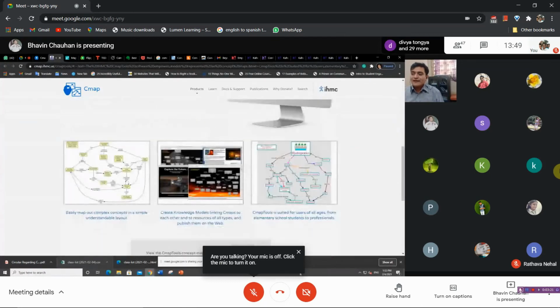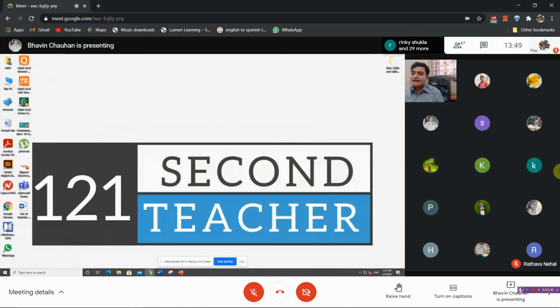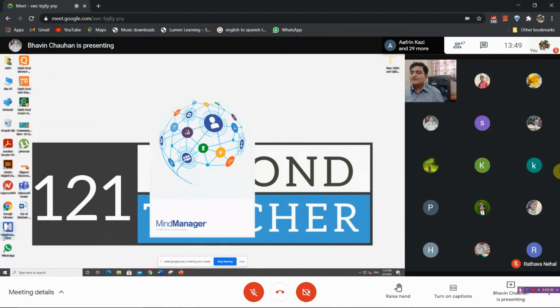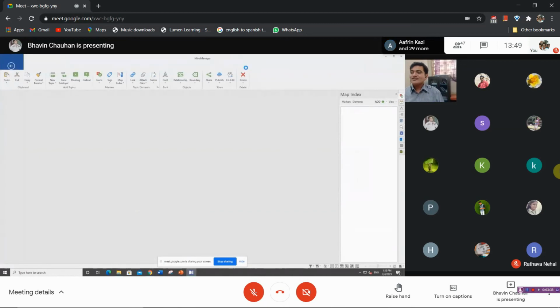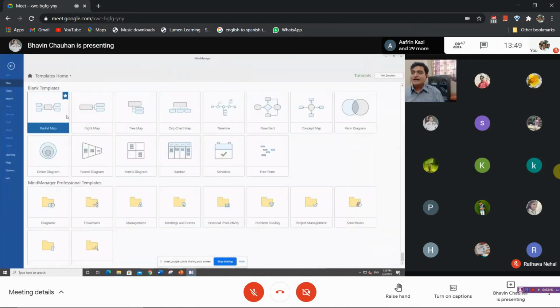Now, concept mapping requires a kind of software. One of the software I showed you last time is MindManager, or MindMaster. This is the software. I'm just opening it. This is MindManager. Here you can design and use a lot of kinds of maps or concept maps.